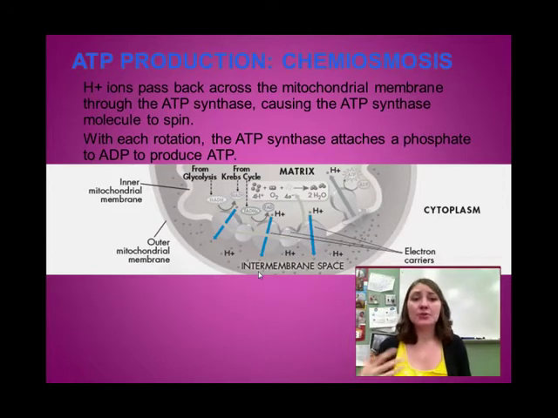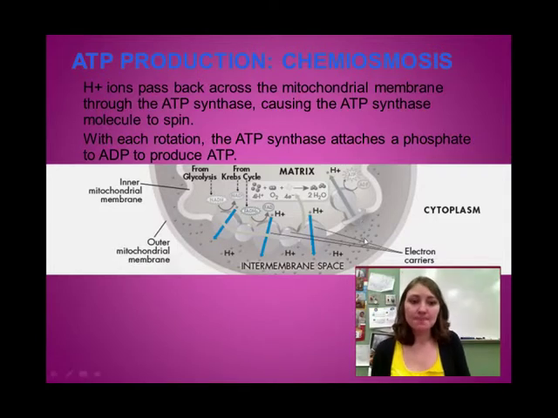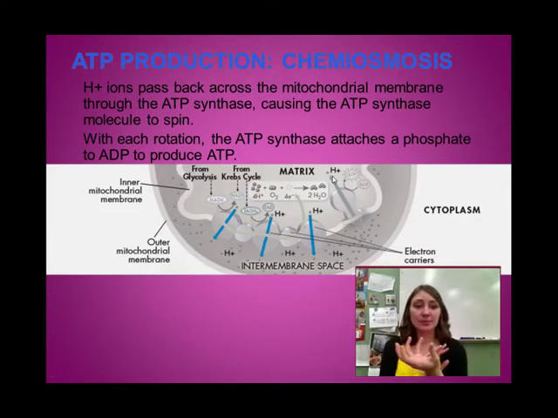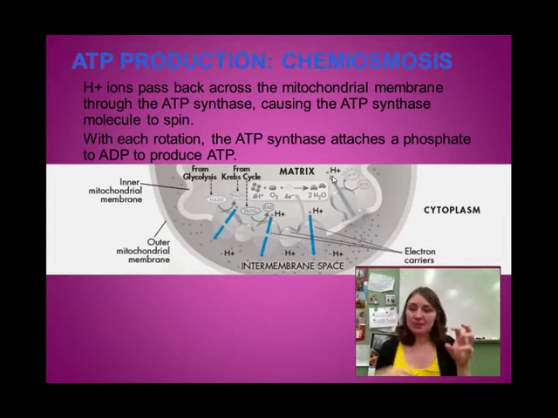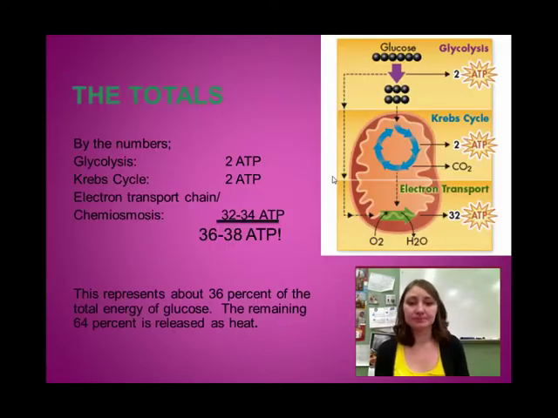Okay, the reason we're building up these hydrogen ions is because they are going to travel over to ATP synthase. This is the same enzyme from photosynthesis, where you send one hydrogen ion through the ATP synthase and it turns the ATP synthase. And every time that ATP synthase turns, it's going to take ADP and it's going to take phosphate and it's going to put them together to form ATP. We can send that ATP anywhere in the cell to do work. So this is our big energy generator.